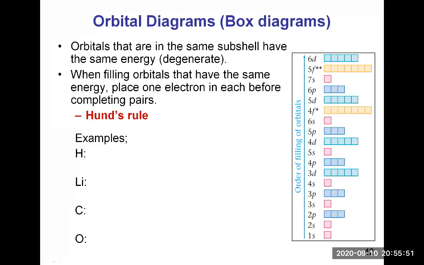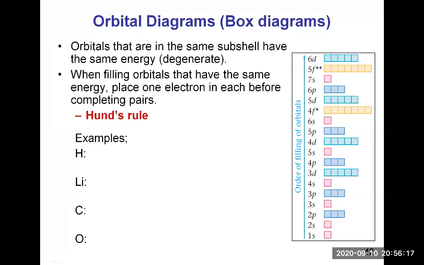So when filling orbitals that have the same energy level, you can place one electron in each before you have to complete pairs of electrons. And that's Hund's rule. And you will put them parallel to each other, so all spin up until you need to complete pairs, and then you will put an arrow down.